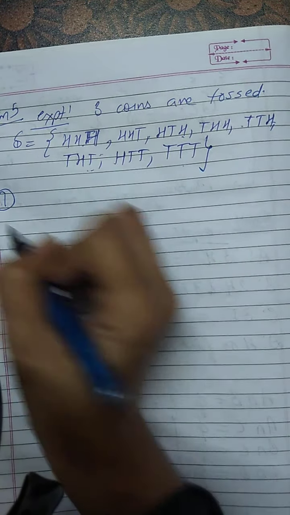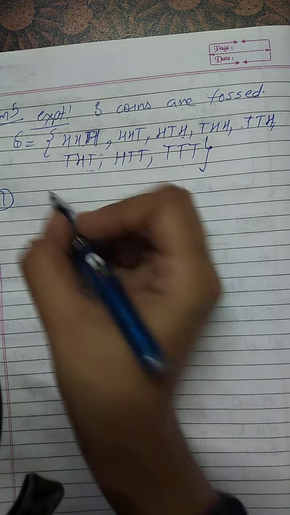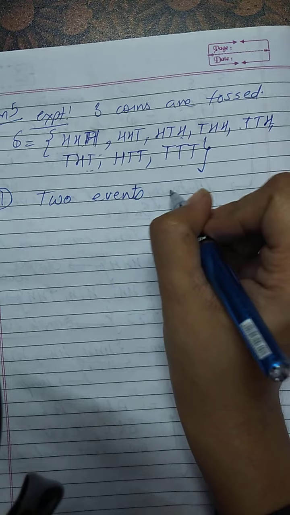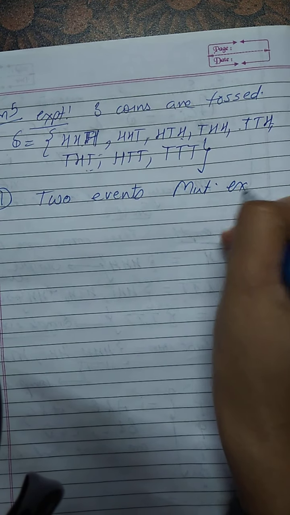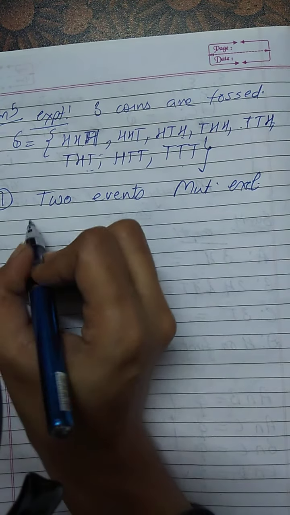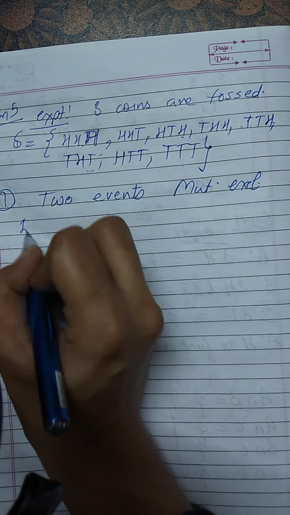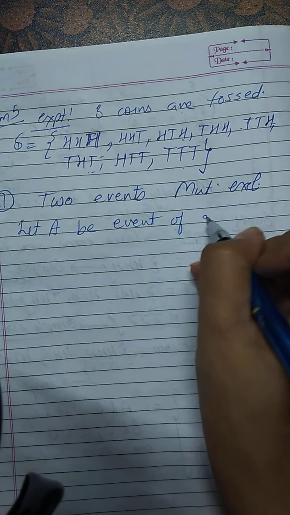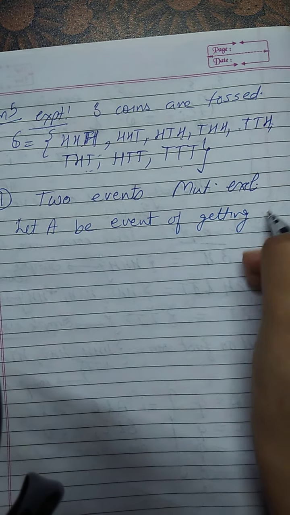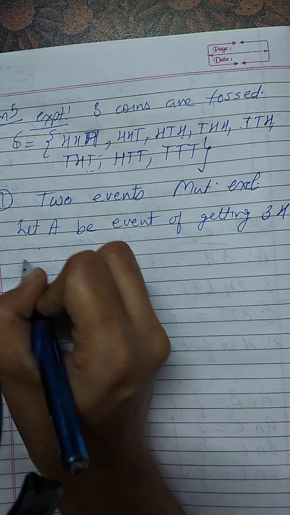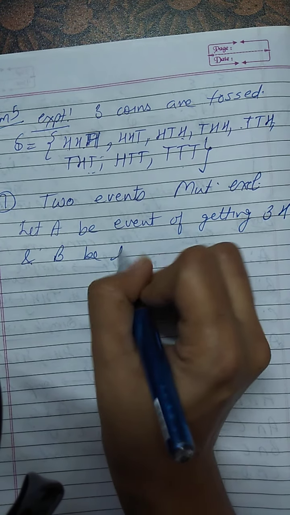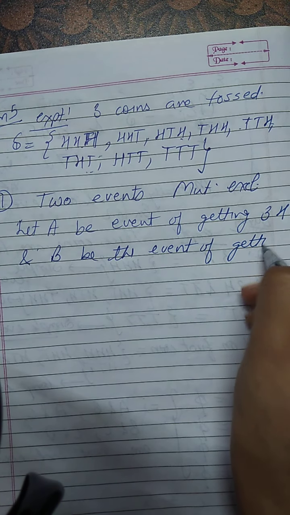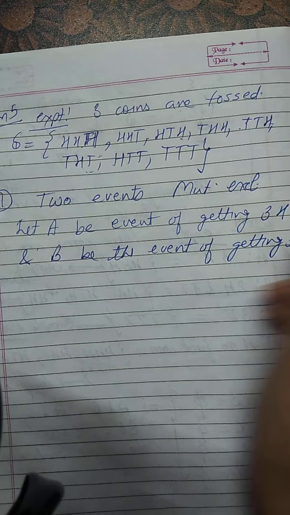Now we have to write down first 2 events which are mutually exclusive. So I think if I write down, let A be the event of getting 3 heads and B be the event of getting 3 tails, right?